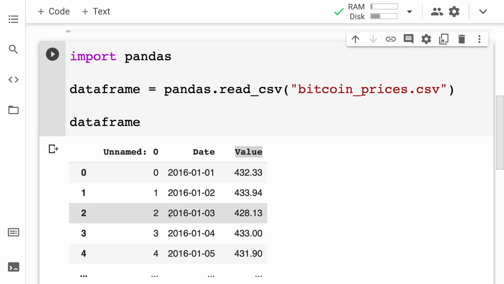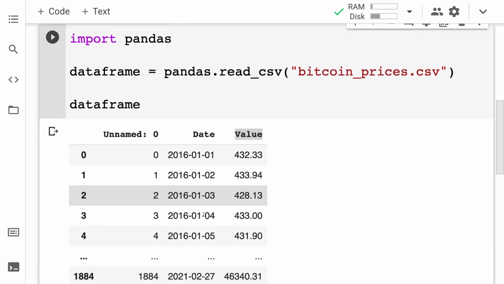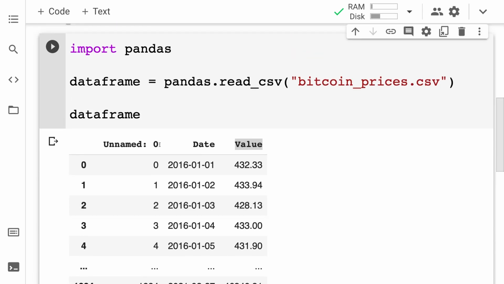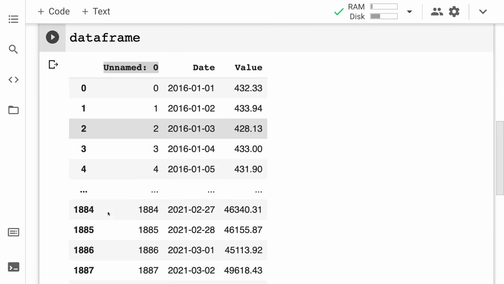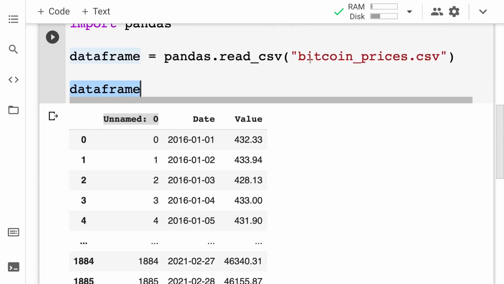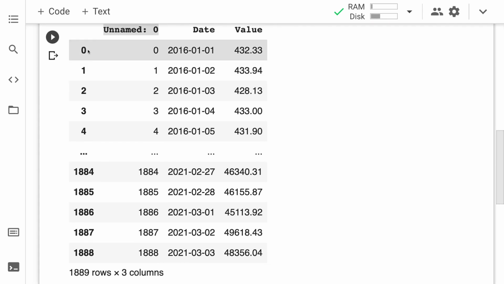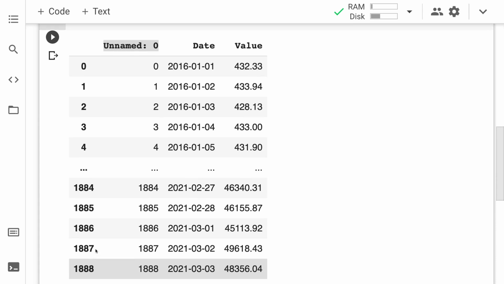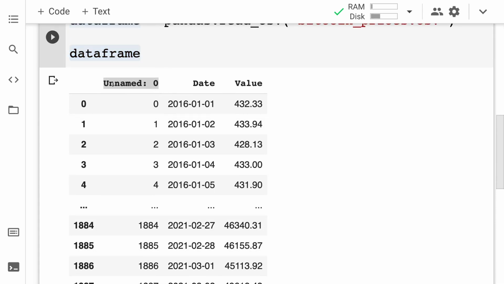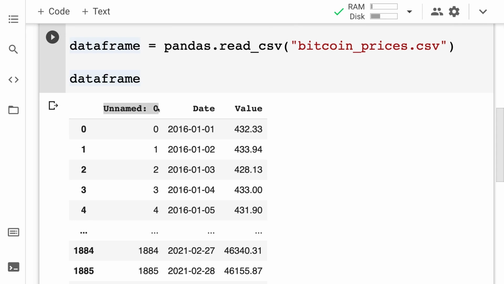All right, so let's say we want to clean up this data frame now. What if we wanted to remove this index column because it's now redundant? Now that we've converted the CSV file to a data frame, the data frame by default is going to have an index for each row. So we don't actually need this index column anymore. So how can we drop this redundant column?